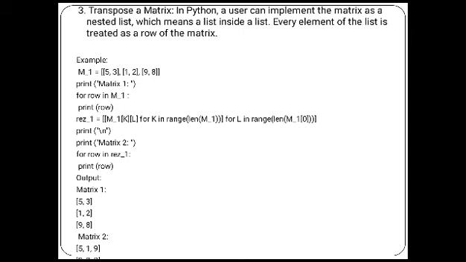Transpose of a matrix in Python. With a nested list, every element in the list is treated as a row of the matrix. Print matrix, for row, resize it, print row, print matrix. It should be according to that, and it will print it.